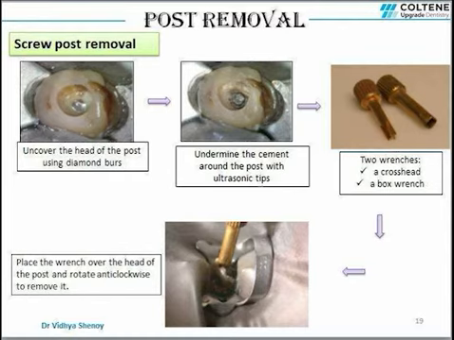Firstly, to remove screw post, the simplest method is to use a wrench which is provided by the manufacturer for insertion of the post. So first step in removal is to uncover the head of the post using diamond burr. Then remove the cement around the post using ultrasonic tips. Then place the wrench over the head of the post and rotate it anti-clockwise to remove the post.